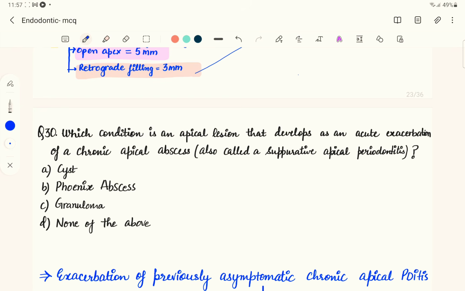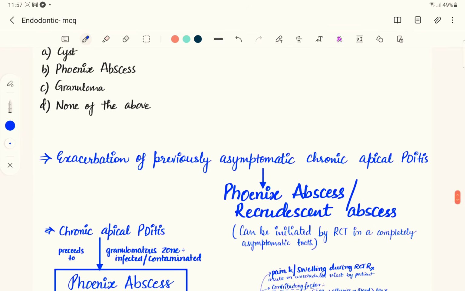That means it becomes chronic, but all of a sudden there is pain in that chronic abscess. What do we call this condition? It is a phoenix abscess. So phoenix abscess is an exacerbation of previous asymptomatic chronic apical periodontitis.